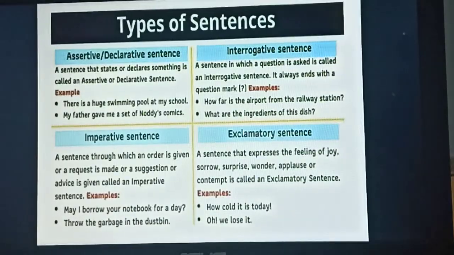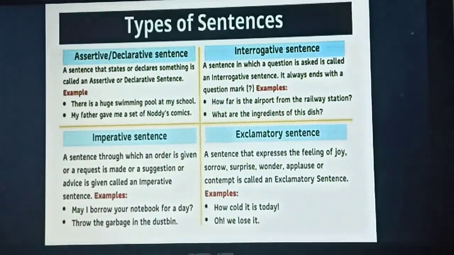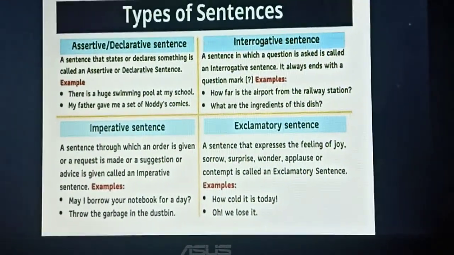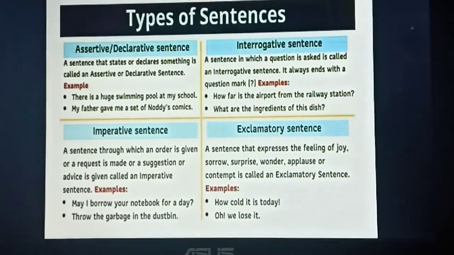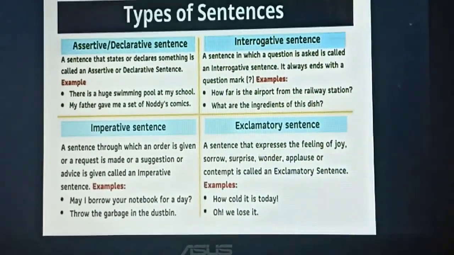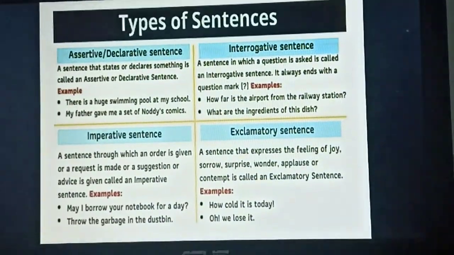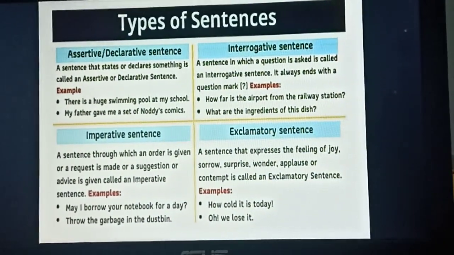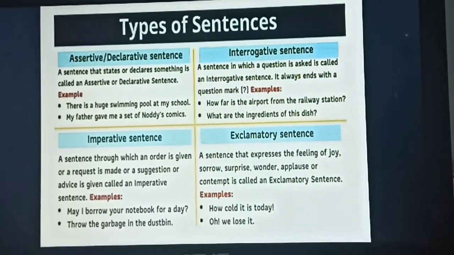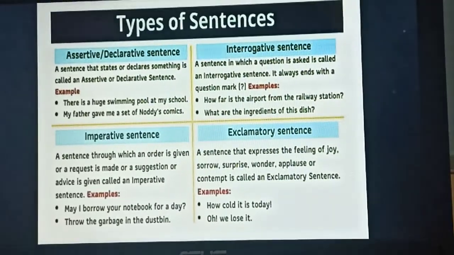Second one, exclamatory. A sentence that expresses the feeling of joy, sorrow, surprise, wonder, applause. Feeling of joy means when you won a cricket match, what you will do? Hooray, we won the cricket match, isn't it? You will be like shouting in joy. Sorrow, if you lost, what you will do?